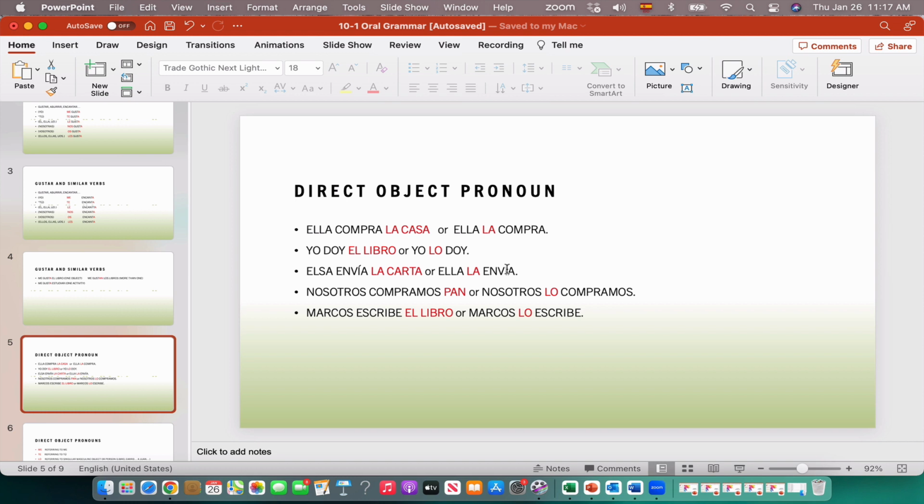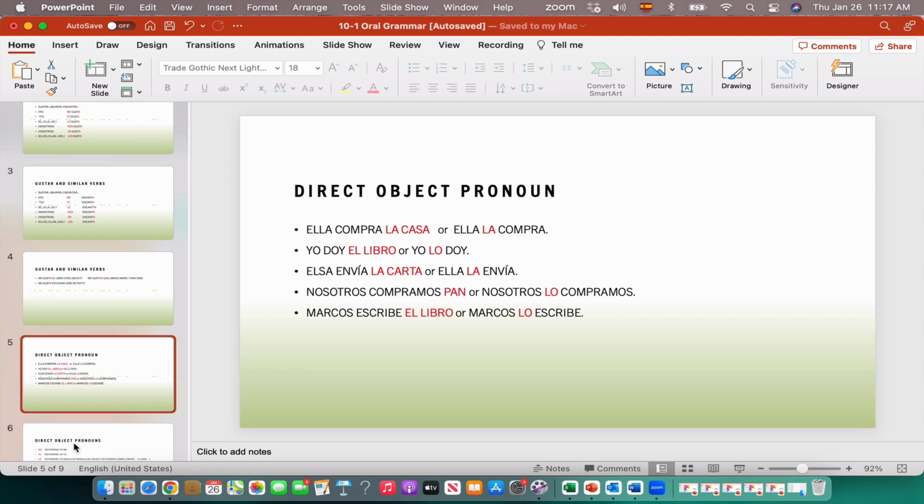In Spanish, when you form these structures, the direct object pronoun, instead of going after the verb, has to be moved in front of the verb most of the time. I will explain to you in other chapters other situations where you use the direct object and it sometimes goes after the verb. But in this case, it's always going to be in front of the verb.